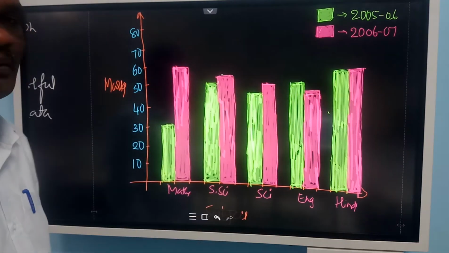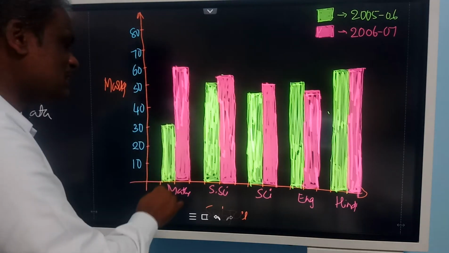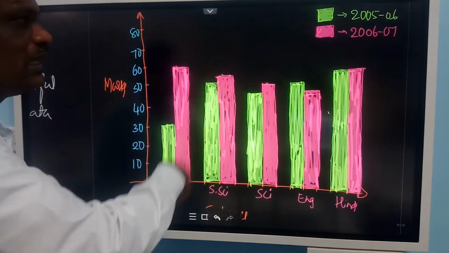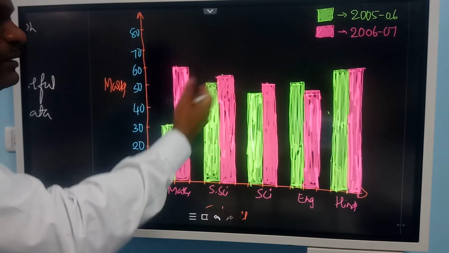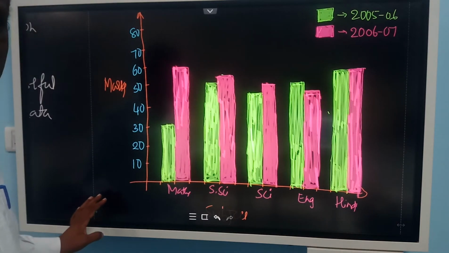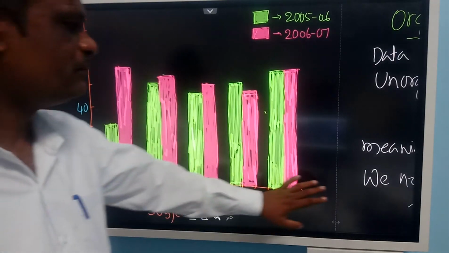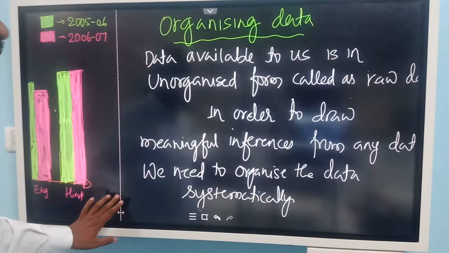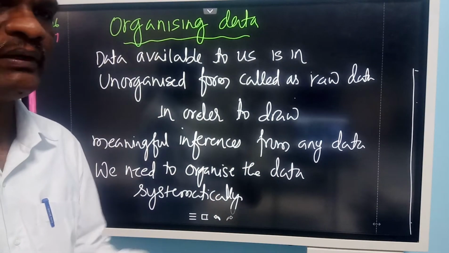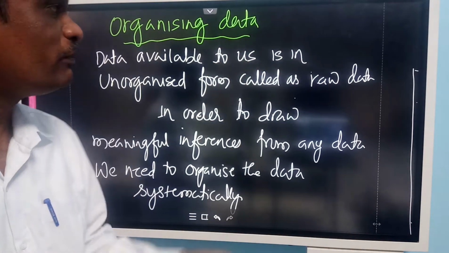If you write the numbers, you have to take some time to understand the data. But if you represent the data like this, you can very easily compare the information between 2 years. Is it clear? This is how double bar graph is helpful. This also you have studied in a previous year. Now, once you collect the data, say runs scored by a batsman, maybe Tendulkar, Dravid, or Virat Kohli, you collect all the runs scored in 10 matches.